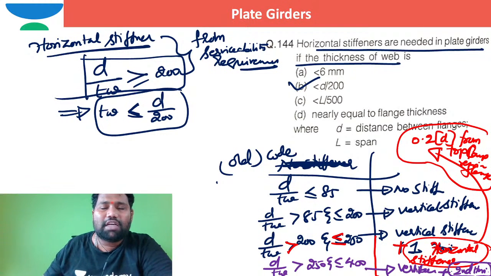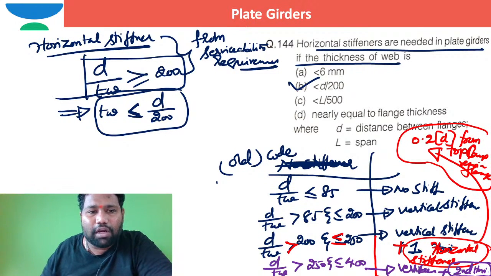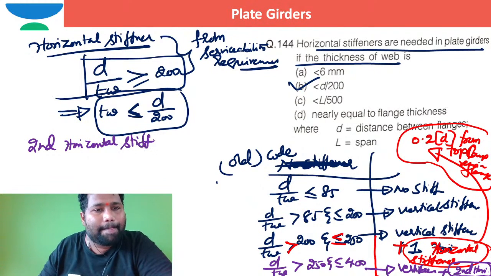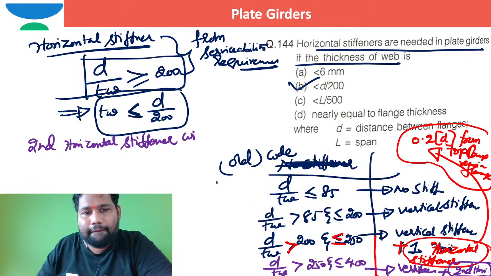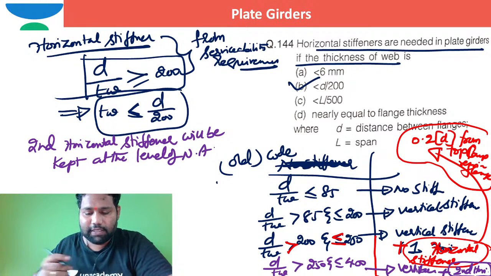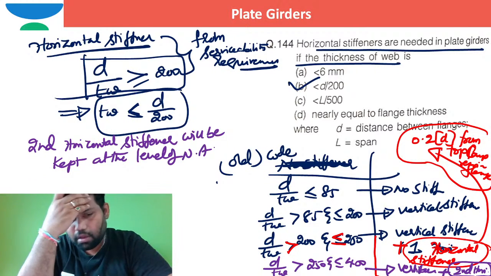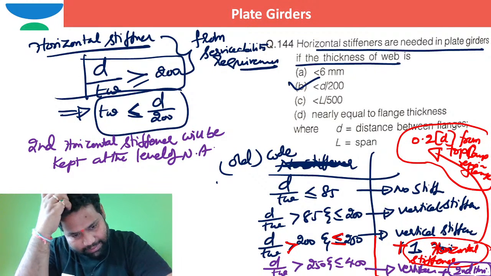The second horizontal stiffener will be kept at the level of the neutral axis. Is that okay? Suman Saha, can I move to the next slide?